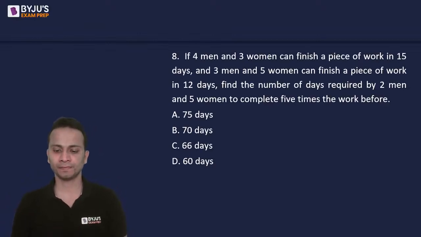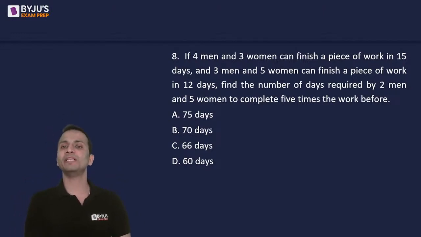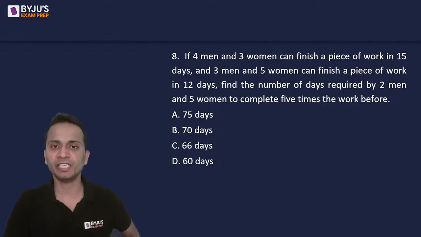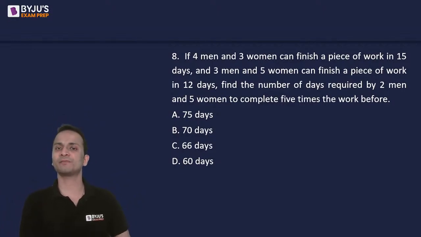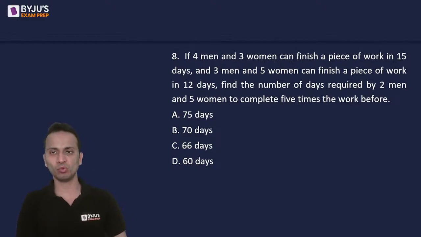Okay, let's go to the next question, question number 8. Four men and three women can finish a piece of work in 15 days, and 3 men and 5 women can finish the same piece of work in 12 days. Find the number of days required by 2 men and 5 women to complete 5 times the work before.